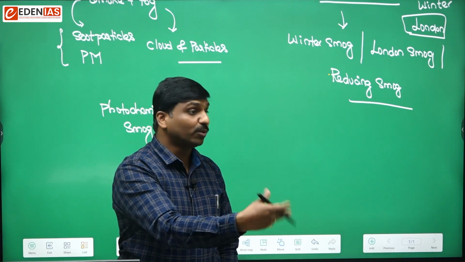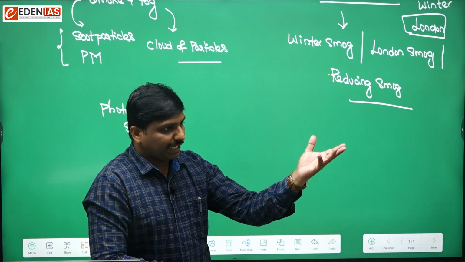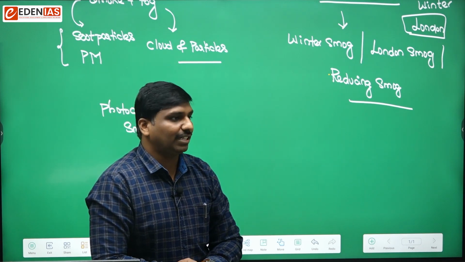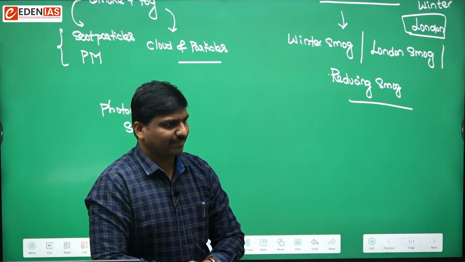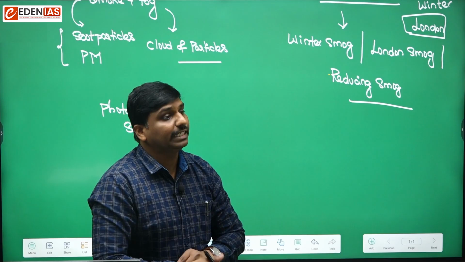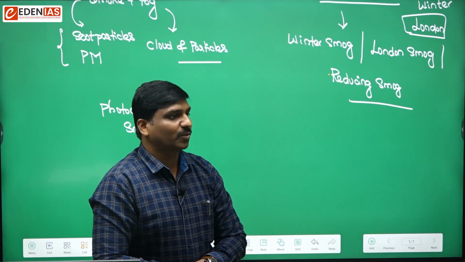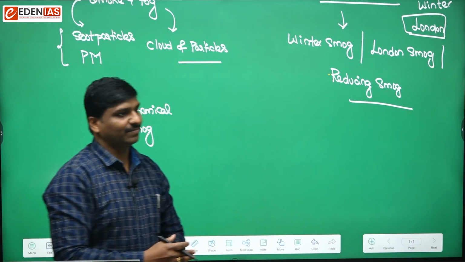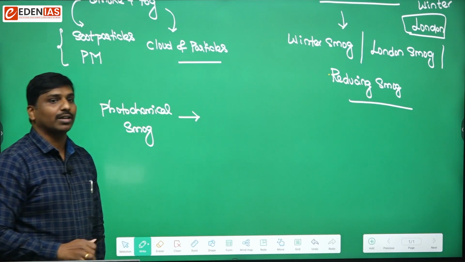So reduction reactions will happen, and any materials that are there may deteriorate in their quality. Sulfur dioxide or such components have that kind of property. So that is their chemical nature. Okay, likewise.